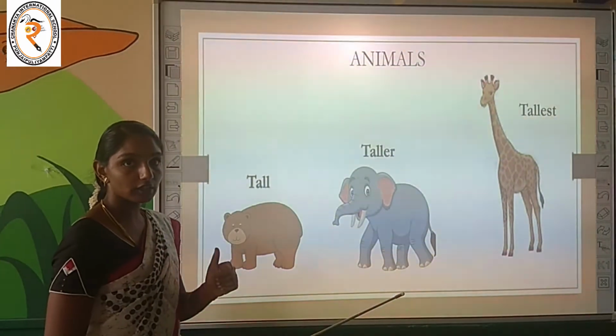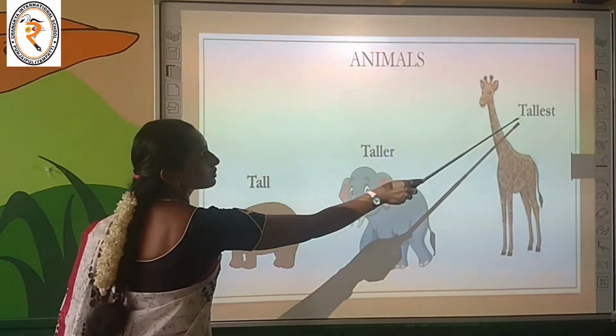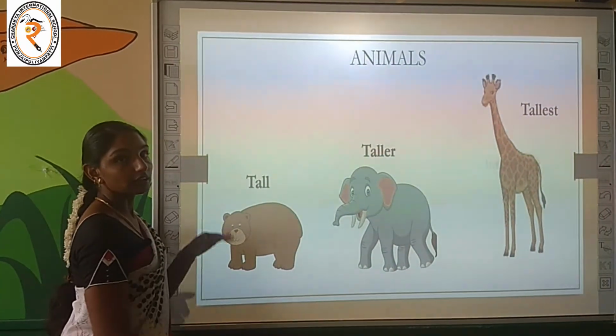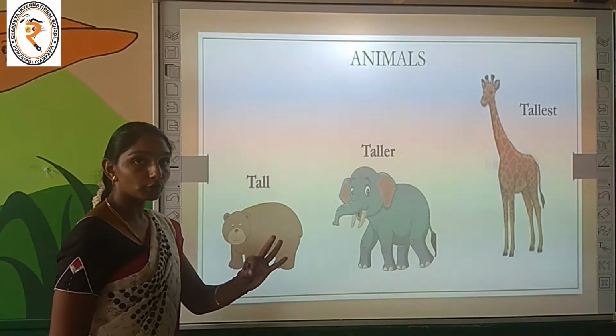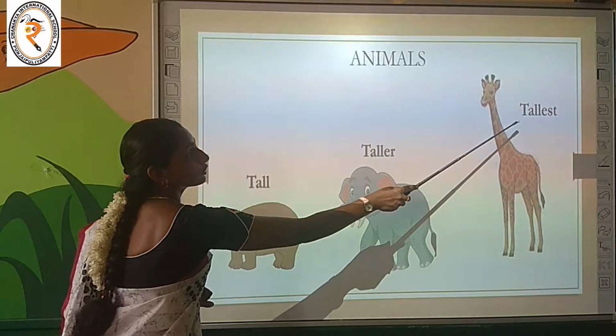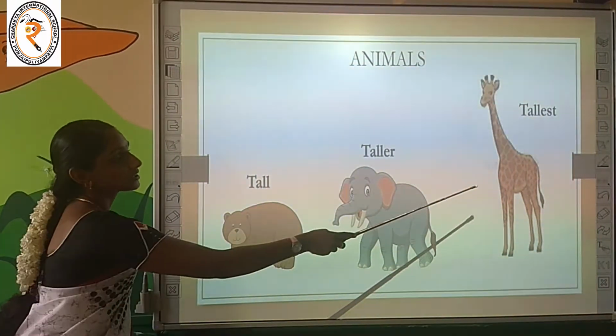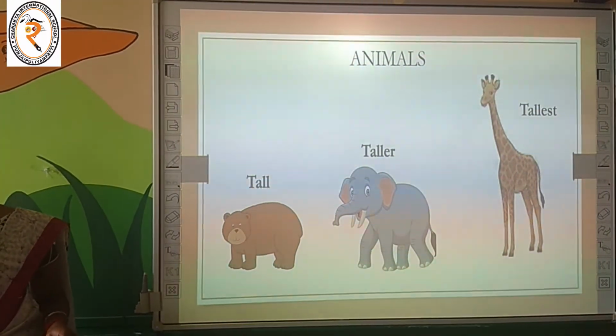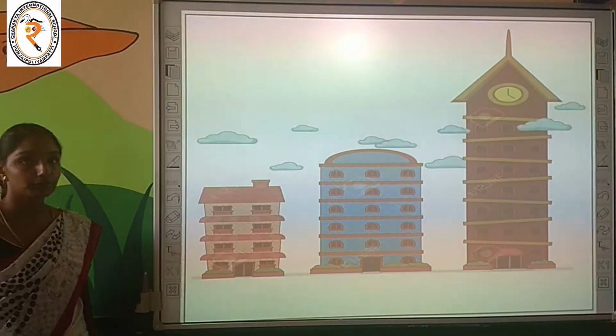More than two means what we have to do? We have to use the word tallest. By comparing height, if we compare more than two, we have to use the word tallest. Giraffe is the tallest of all the other animals. Shall we see one more example for your betterness?